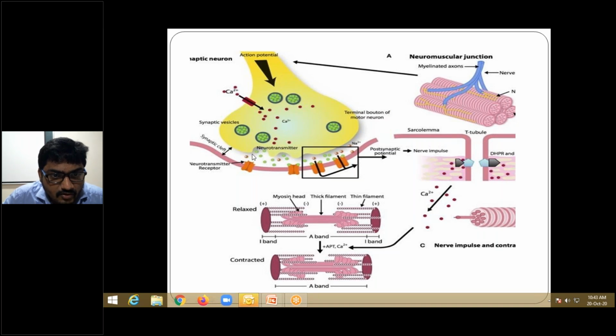This is the acetylcholine. This is the vesicle. This is the voltage gated calcium channels. Opening of the voltage gated calcium channels is the first step, and the second step is release of acetylcholine from the acetylcholine vesicles. So this is the synaptic cleft, and these are the neurotransmitters, right? Acetylcholine receptors will be there, and this will be the post synapse. For the time being, remember the voltage gated calcium channels, the acetylcholine vesicles, release of acetylcholine, the synaptic cleft, and the post synapse.